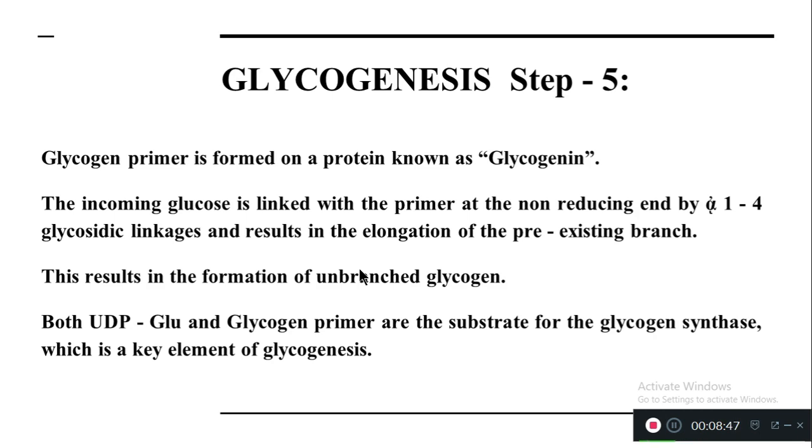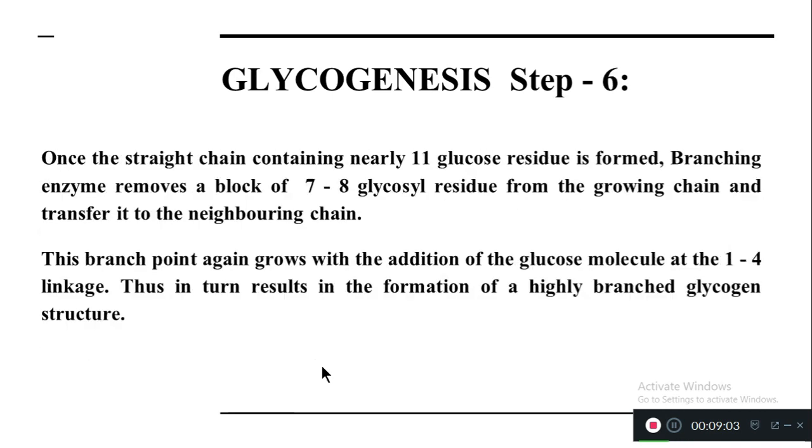So both will be joined together, and with the help of the enzyme glycogen synthase, glycogenesis, the production of glycogen, takes place. The glycogen is produced, so that you can see here.